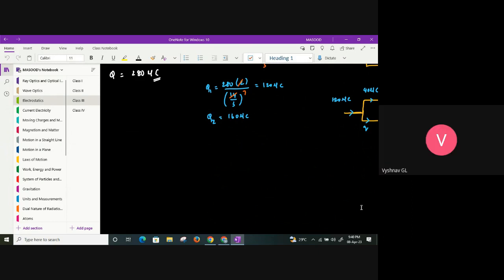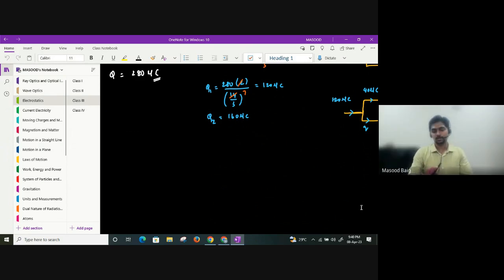See, if you take an uncharged conductor, uncharged means there is no net charge, but there are charged particles. In the presence of an external electric field, those negative charged particles and positive charged particles will arrange themselves. But if I don't have any external field, I have only an isolated conductor, whatever charge is there on that conductor will be distributed on the surface.